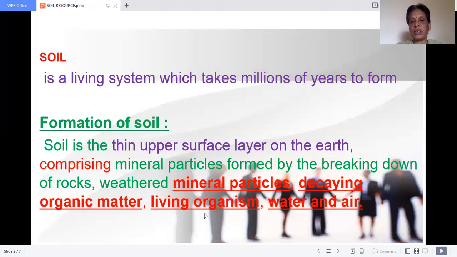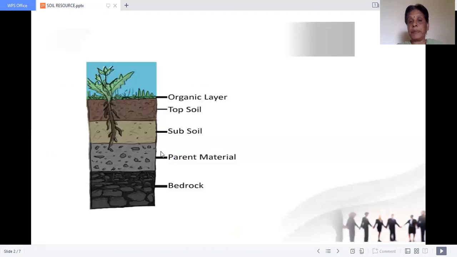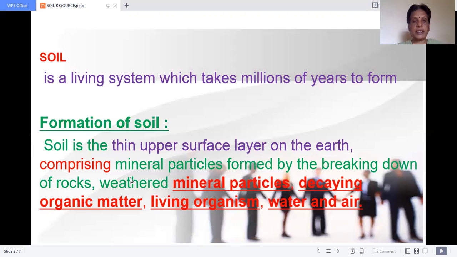Living organisms, what are they? Even the earthworm is a reason for the formation of soil. Water, salt water and fresh water, also play a vital role in making the soil. And air: in black soil we have seen that in aeration, deep cracks are formed. So soil is the thin upper layer of the earth. It comprises weathered mineral particles, parent rock, decaying organic matter, living organisms, water and air.